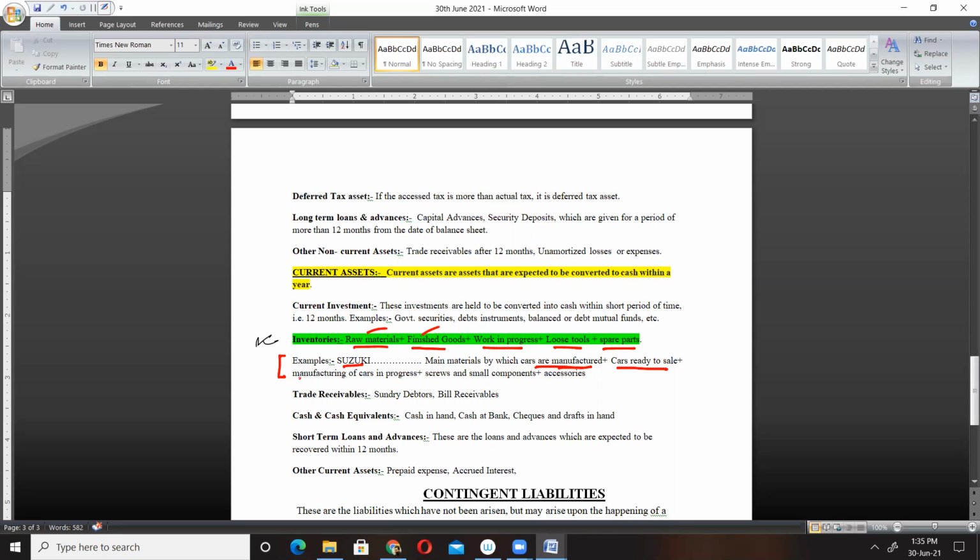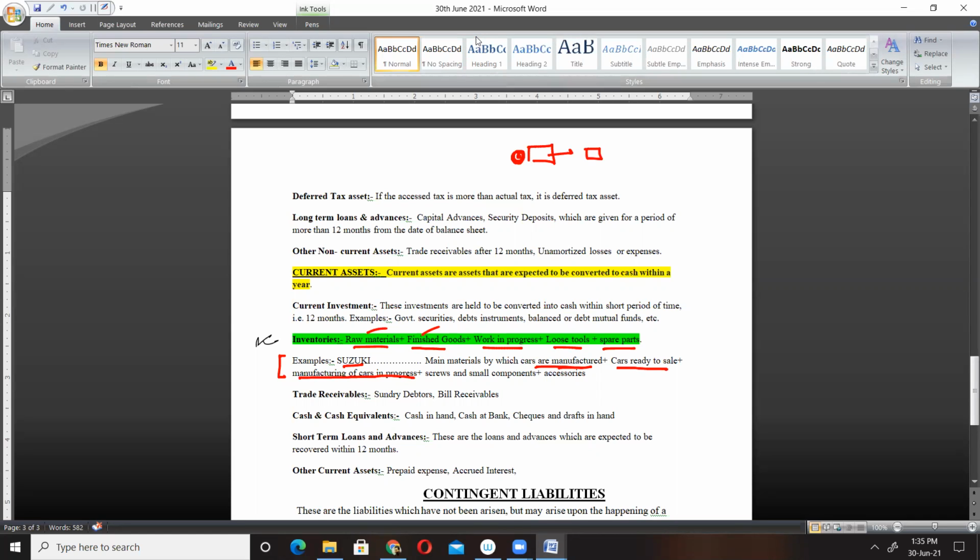Plus you see manufacturing of car in progress. Raw materials which are just inside the processing, but have not been completed yet, these are known as work in progress.